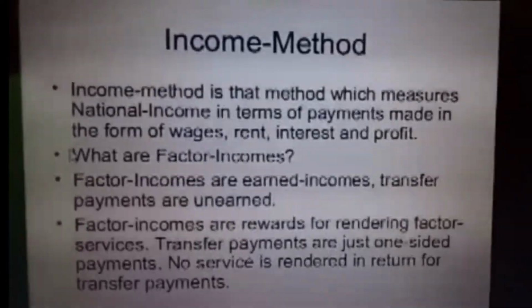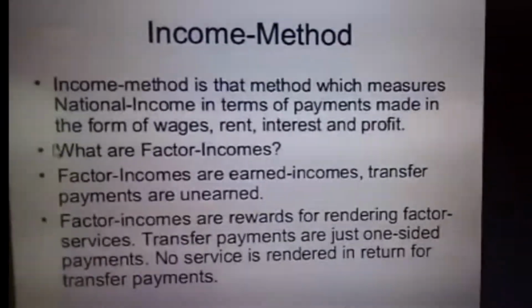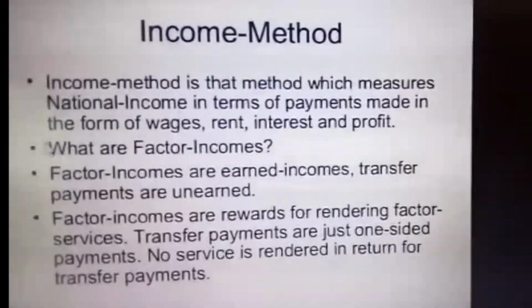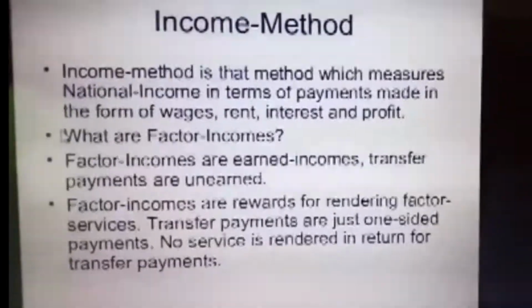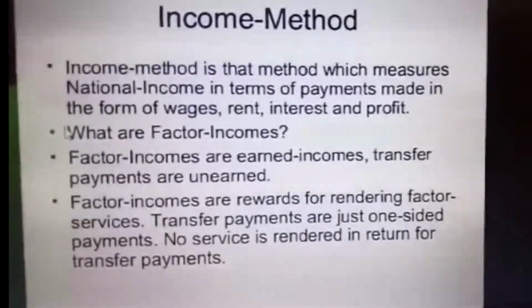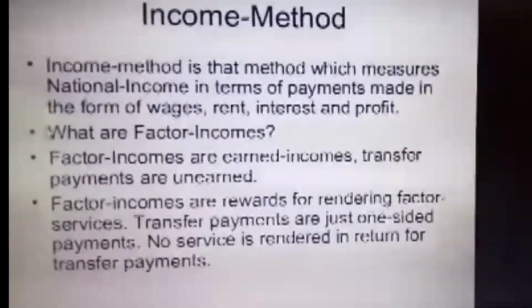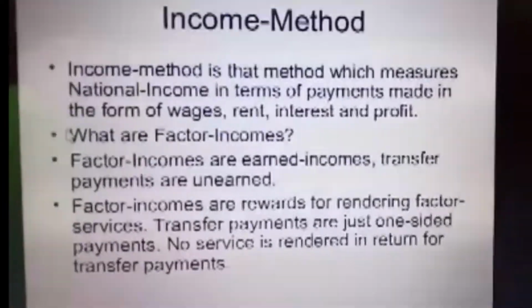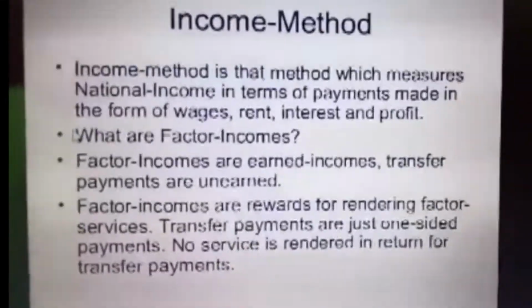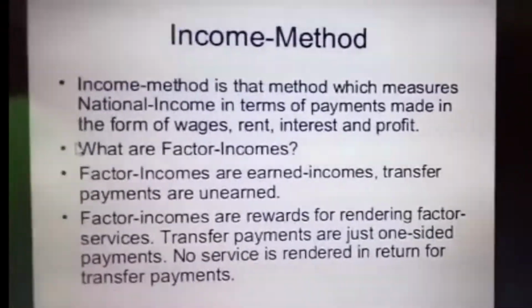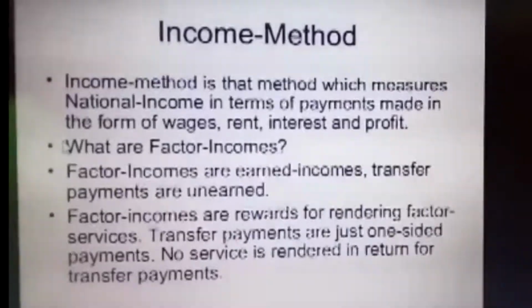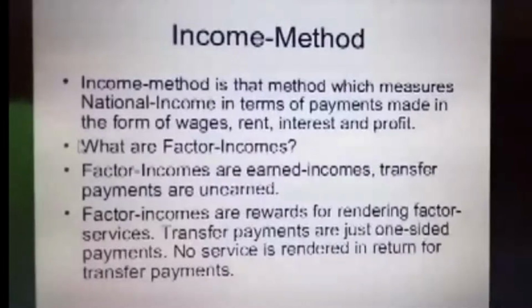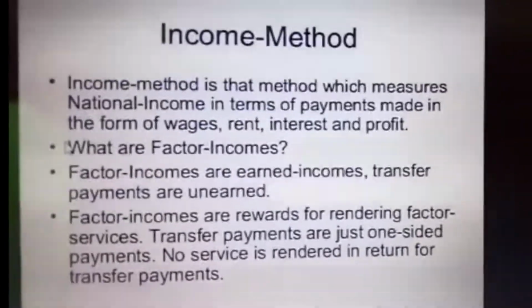The next method of calculating national income is the income method. Under this method, they calculate wages, rent, interest and profit. The payment for factors of production is called the income method. When you calculate all the values together, it gives you the national income of the country. The formula is Y = W + R + I + P + (R - P): wages, rent, interest, profit, receipts and payments.